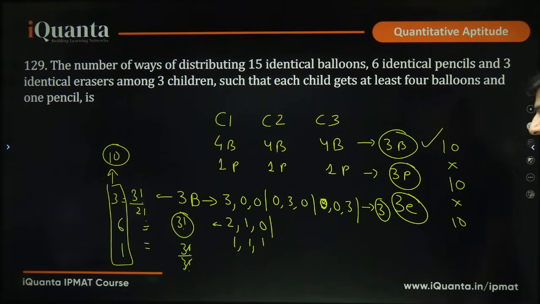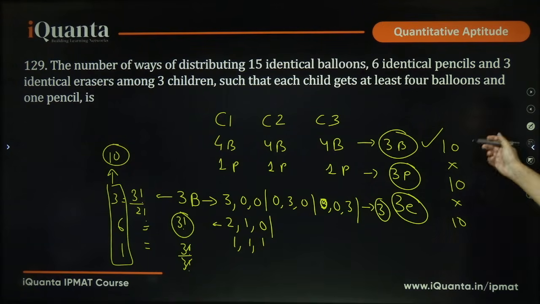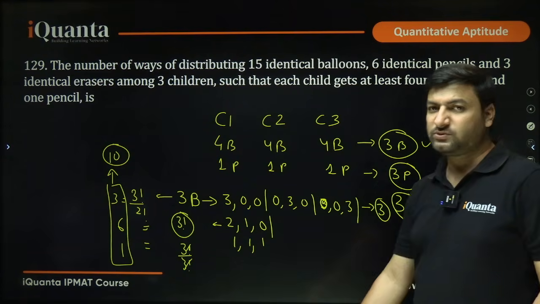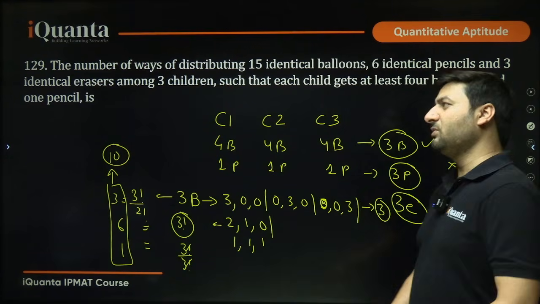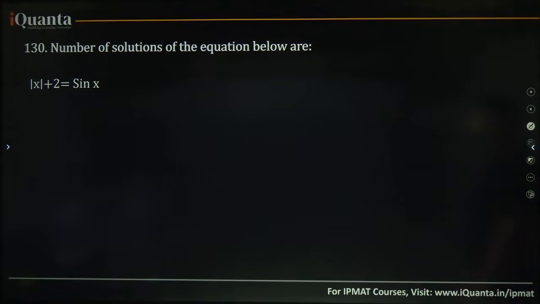Okay. 10 cases in total for balloons, so 10 for pencils, 10 for erasers. Total number of ways will be 10 into 10 into 10, because this has to be done simultaneously. So 1000 will be the correct answer to this question. Okay, it's a very good question, looks very easy, but can be asked. Okay, now let's try to solve this.